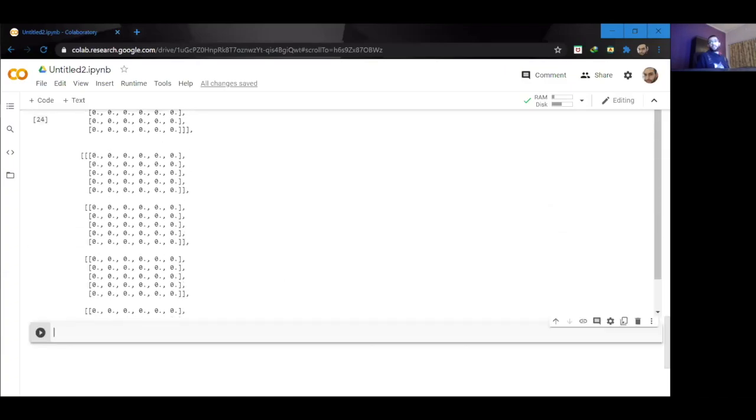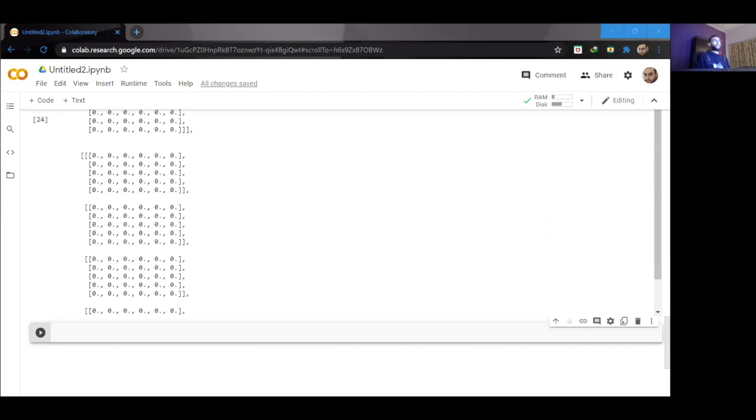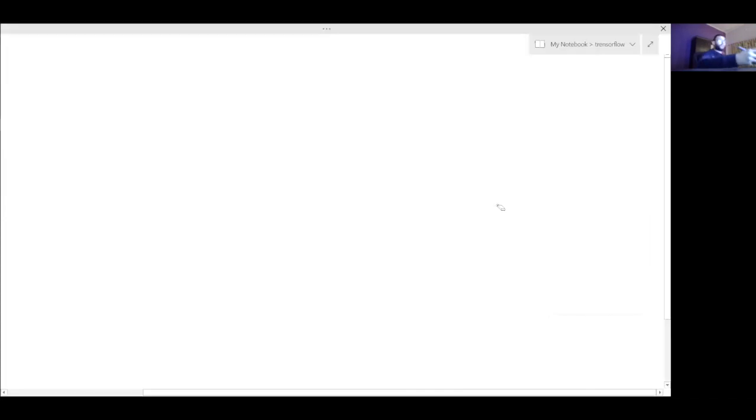First, let me show you what we are actually going to do. We are going to have a single neuron, and this neuron is going to have one input that is X and a bias value that is going to be B. And this X will have some kind of weight related to it.